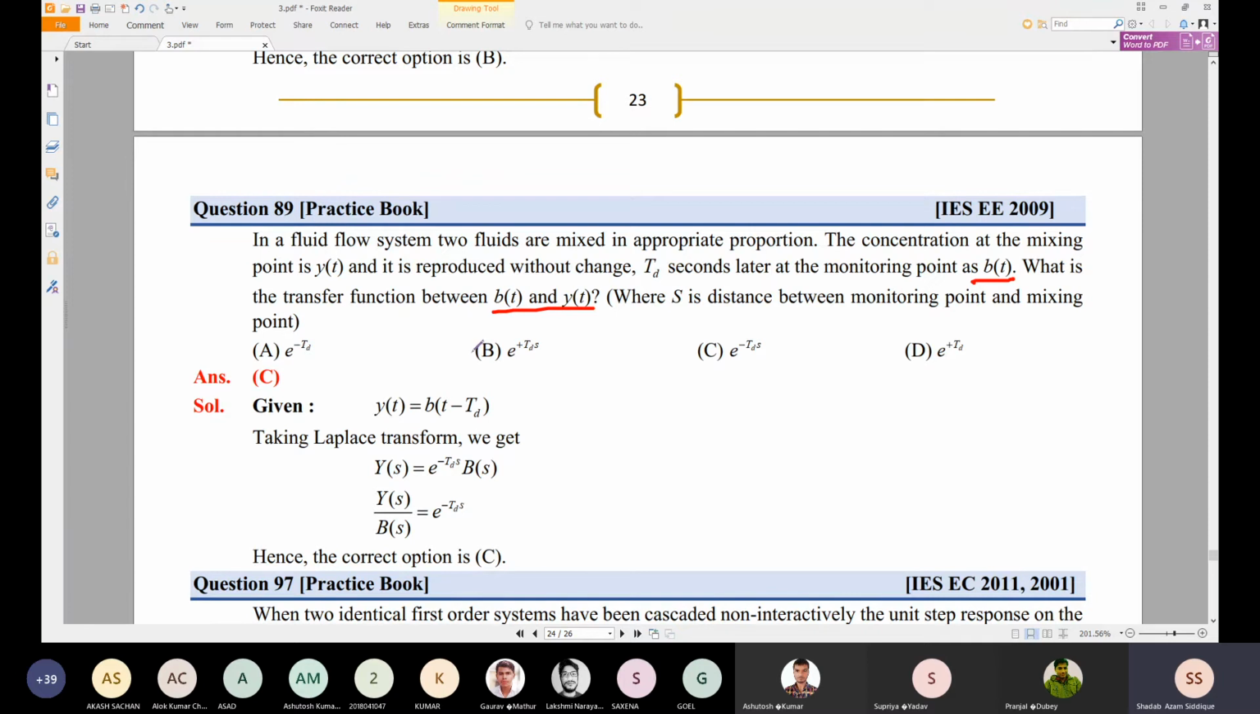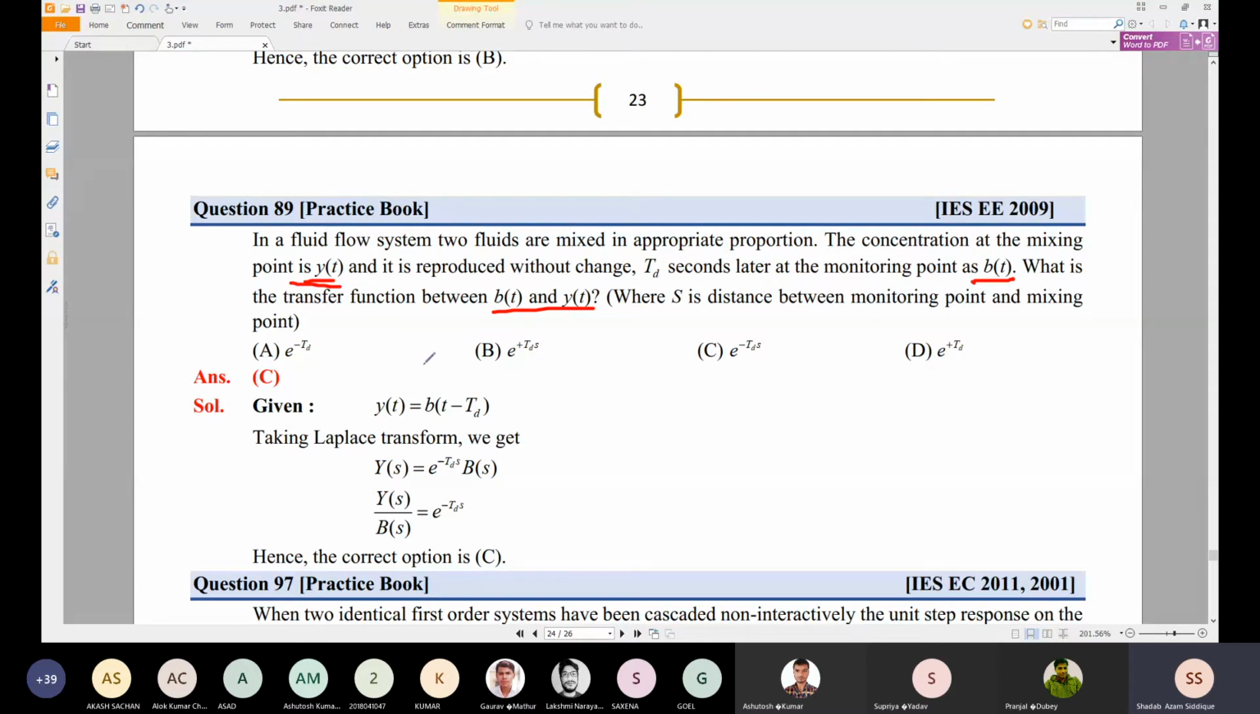So this problem is very different. In a fluid flow system, two fluids are mixed in appropriate proportion. The concentration at the mixing point is y of t. It is reproduced without change TD seconds later, so some delay is there, at the monitoring point as b of t. What is the transfer function between b of t and y of t?